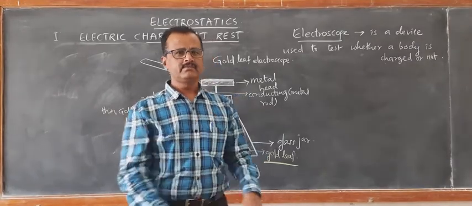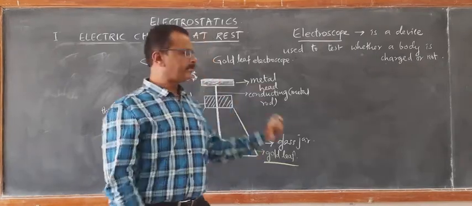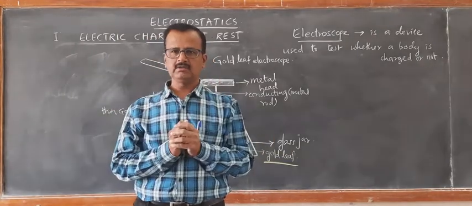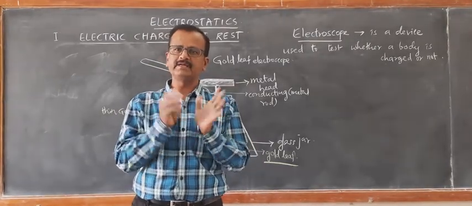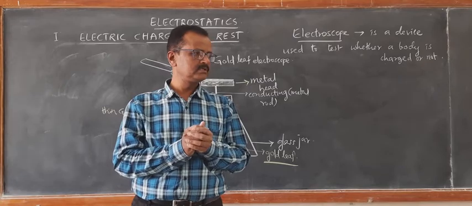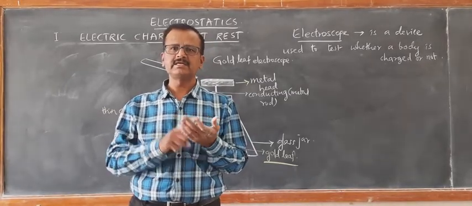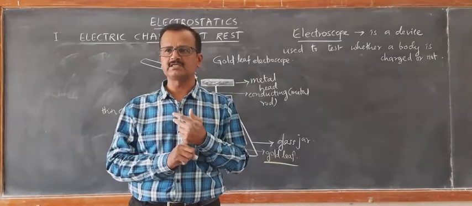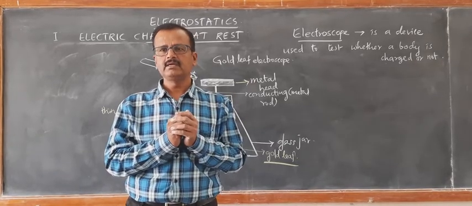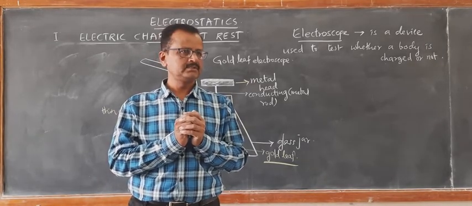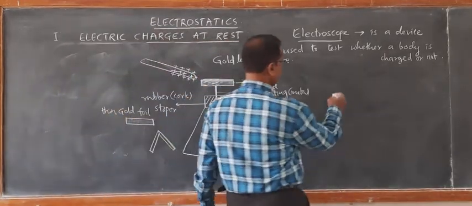In this way, by the extent of the degree of divergence, we can come to know whether the body is charged or not. The more it is charged, the more it is electrified, the more will be the degree of divergence of these gold leaves. The less it is electrified, meaning if it is rubbed less against the silk cloth, the degree of divergence will be less. That is how we find out the extent of charge. Right? So there are two types of charging, which we will study in detail in the next video.